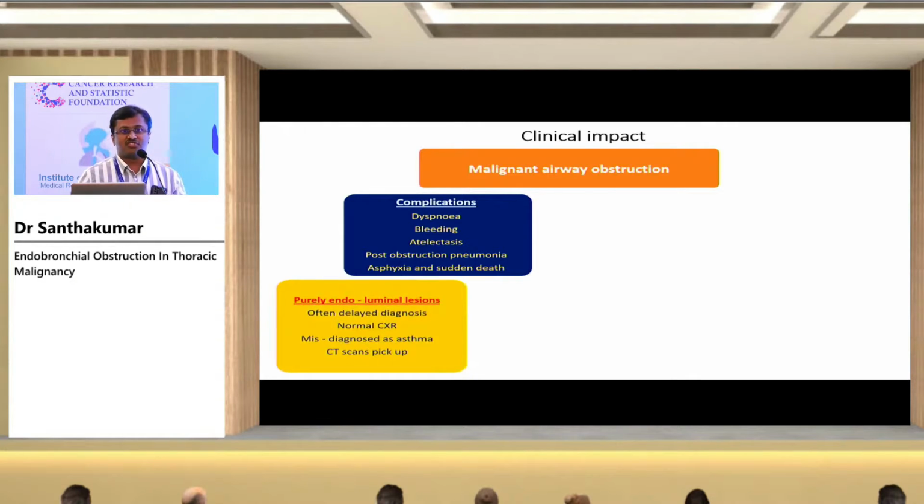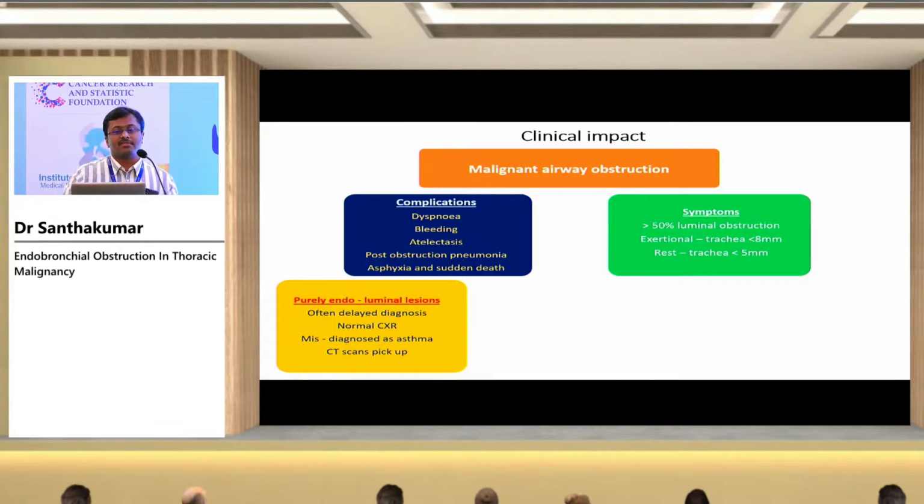When the tumor presents as purely endoluminal, the problem is that the diagnosis gets delayed, because most of these patients have very minimal symptoms, or they have wheezes and are misdiagnosed as asthmatics and treated for a longer period, especially when the chest X-ray is normal with a small endobronchial tumor. So they are misdiagnosed as asthma and the diagnosis is delayed. We need to be more vigilant, and more CT scans have to be done to pick up this central airway obstruction.